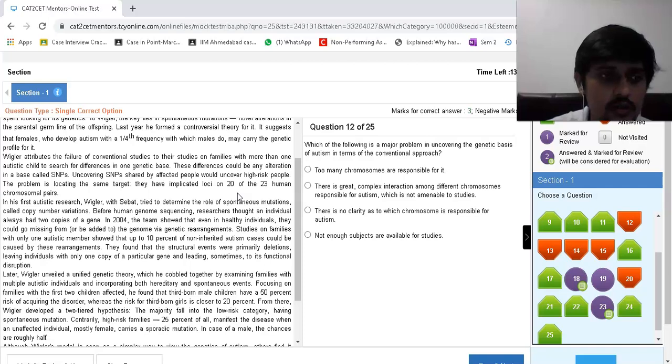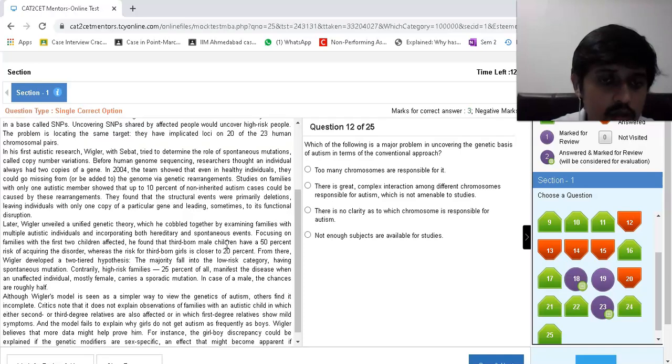These differences could be an alteration in a base, called SNPs. Uncovering SNPs shared by affected people would identify high-risk people. The problem is locating the same target. They have implicated loci on 20 of the 23 human chromosomal pairs in his post-autistic research. Bigler and Sivat tried to define the role of spontaneous mutation in copy number variation. Before human genome sequencing, researchers thought an individual always had 2 copies of a gene.